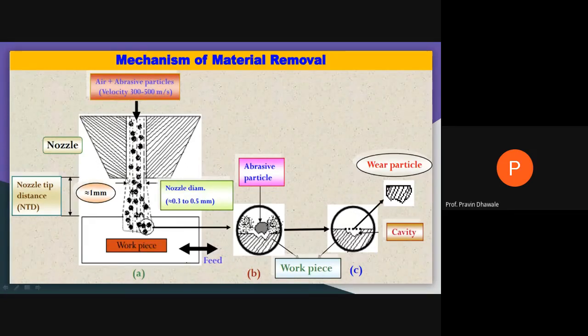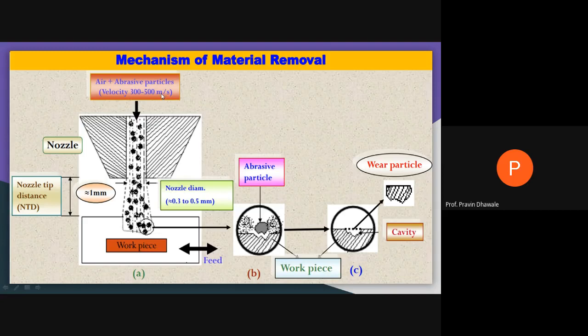When it comes out from the tip or mouth of the nozzle, the pressure energy of the abrasive plus air particles is converted into kinetic energy, and you get a high velocity abrasive jet at the tip of the nozzle. The velocity of this jet is about 300 to 500 meters per second.